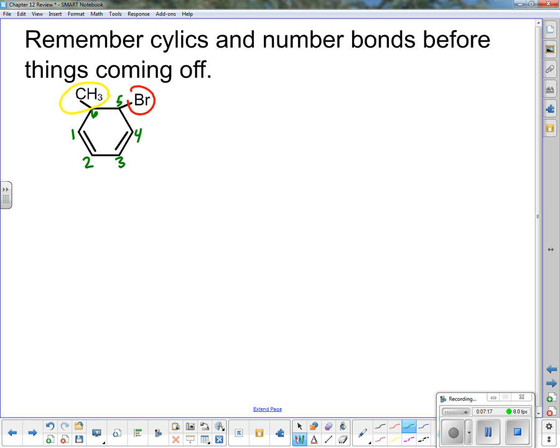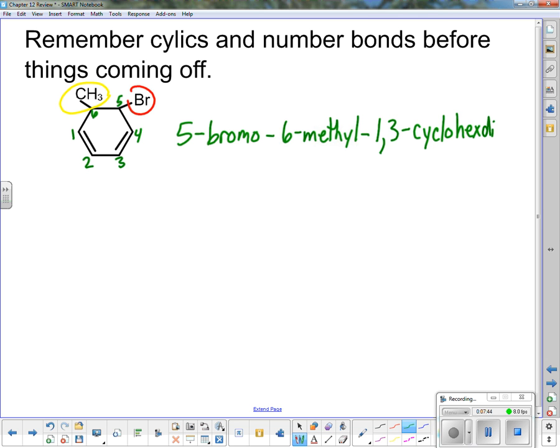So then in naming this, I would go 5-bromo-6-methyl, where are my bonds? They're at 1, 3-cyclo, and then I've got a hex, and I've got 2 double bonds, so I do di and then put ENE. This one gets a little bit more complicated. So remember to number according to what's coming off.